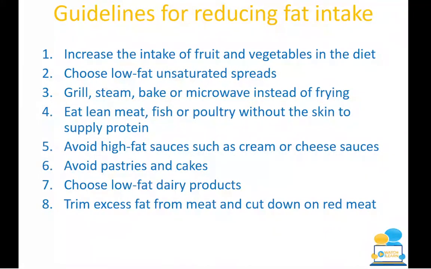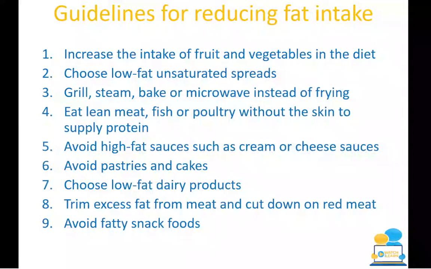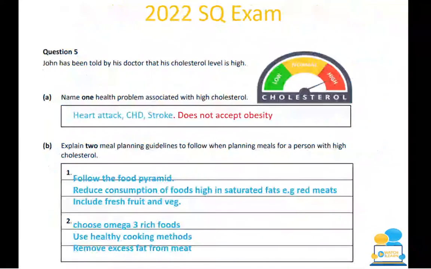You should cut down on red meat, so you shouldn't be eating it every day, because it is a good source of saturated fats which are bad for us and which do increase the risk of coronary heart disease. You should avoid fatty snack foods, so the likes of crisps. So they're just some guidelines, and these would apply not just to this chapter, but many chapters across the whole specification for home ec. So here is a 2022 short question exam.